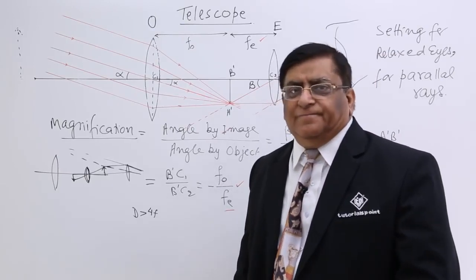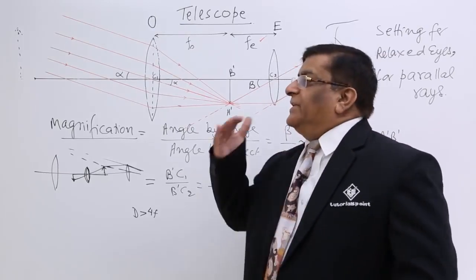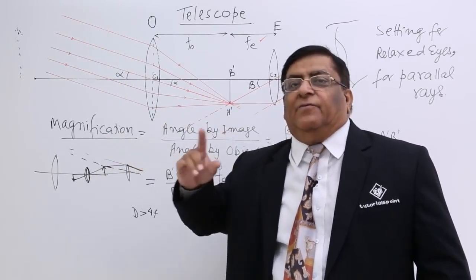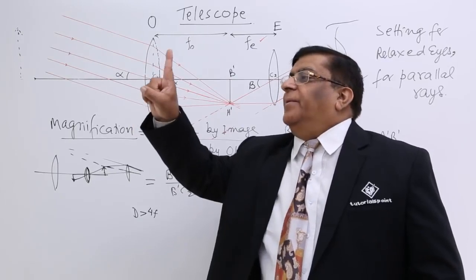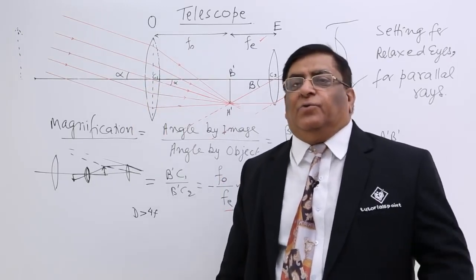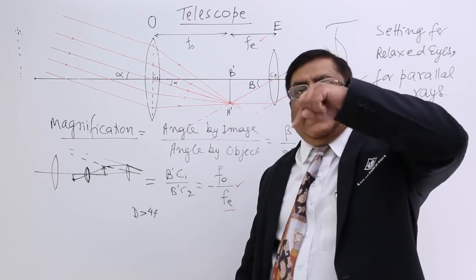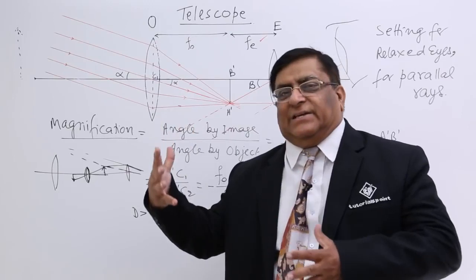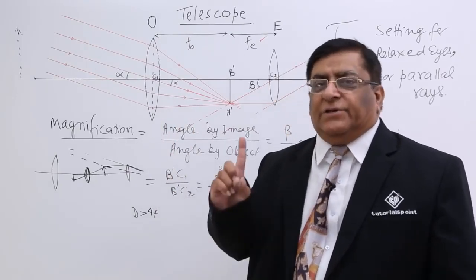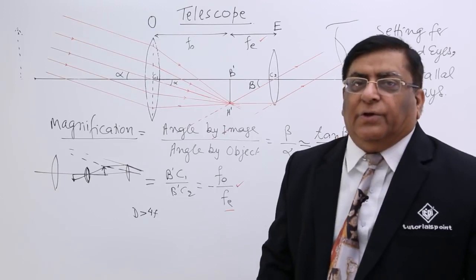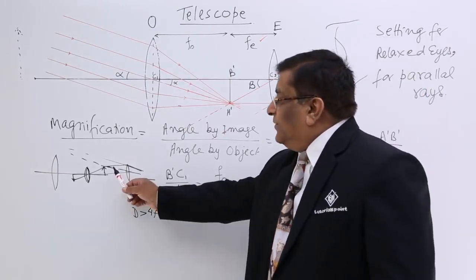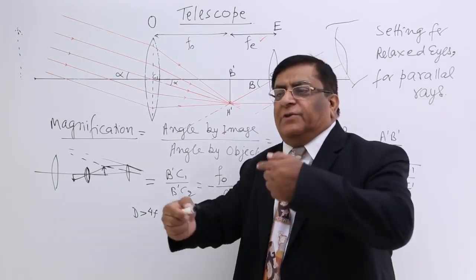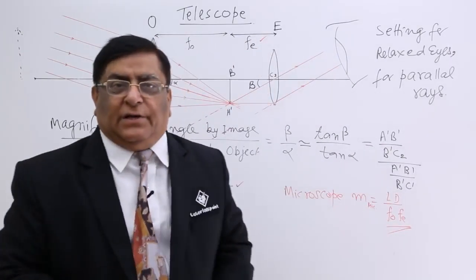So that is immaterial. The other thing is, for terrestrial things, on the surface of the earth, we have a habit of seeing things upright, and we don't want them inverted, so we will not be able to guess things correctly. So we want everything to look erect. So if we have to use it on the earth, we use it this way, or we put a prism on the way which will invert it by total internal reflection.